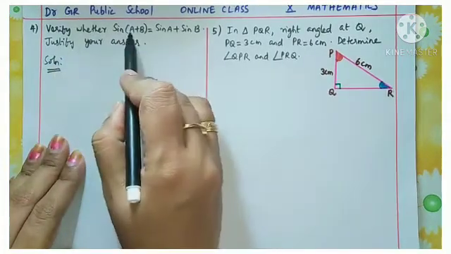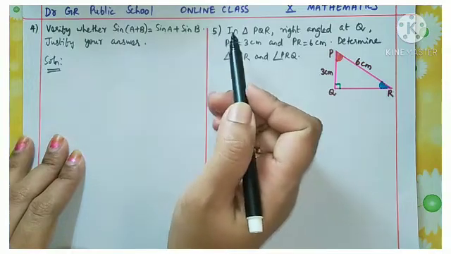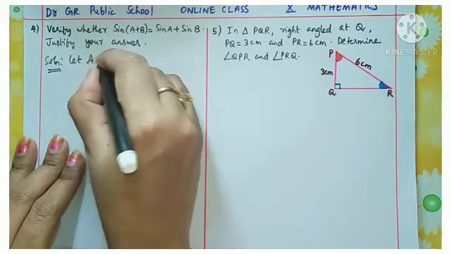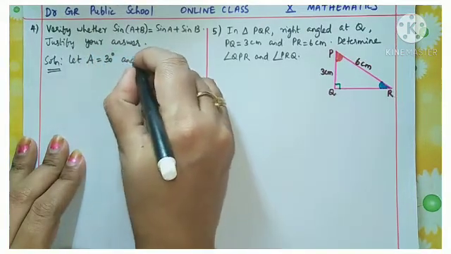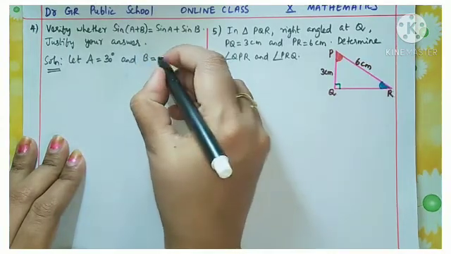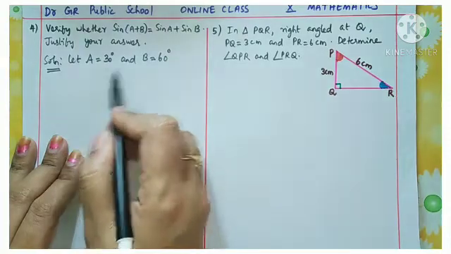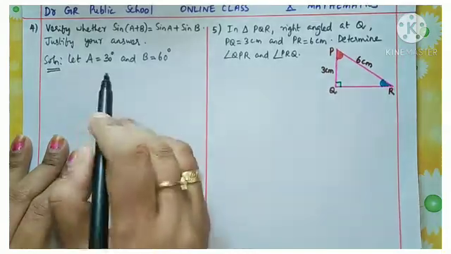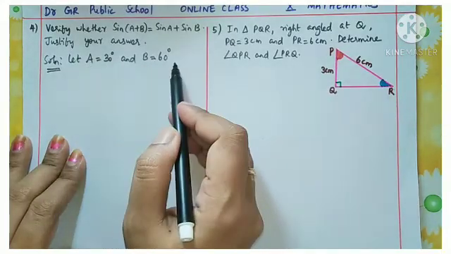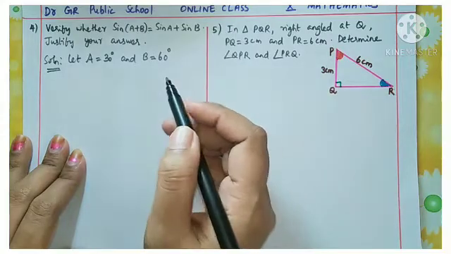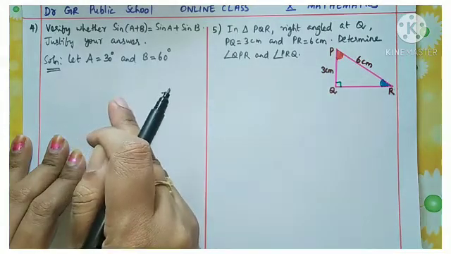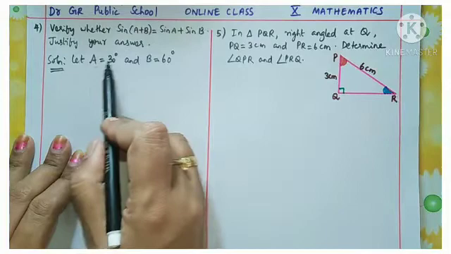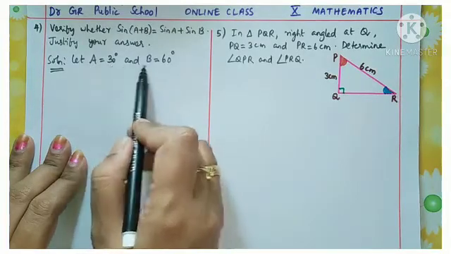Solution. A and B are any two different acute angles. So let us consider, we can take A as 30 degrees and B as 60 degrees. So two different angles we have selected. You can take any angles. It is not compulsory that you take A equal to 30 and B equal to 60. You can check for any angles, no problem. We studied 0 degree, 90 degrees, 30, 60, 45. So from these angles you can take any of them. So I have taken A equal to 30 and B equal to 60.